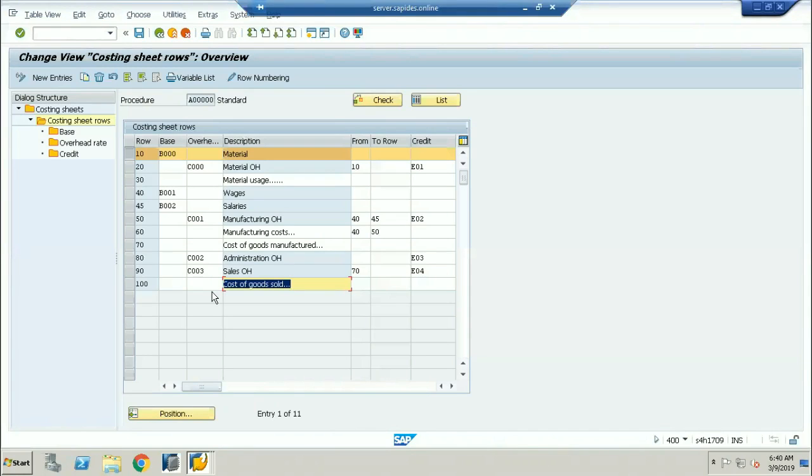Once again, I'm telling you, cost of goods manufactured you will get once you include all the overheads on the material and the production. And cost of goods sold you will get once you include all the administration and the sales and whatever other overheads or rates are there. Finally, you will get the cost of goods sold. This is your complete cost sheet, the overheads which you are going to be calculating. Now I'm selecting the material overheads.